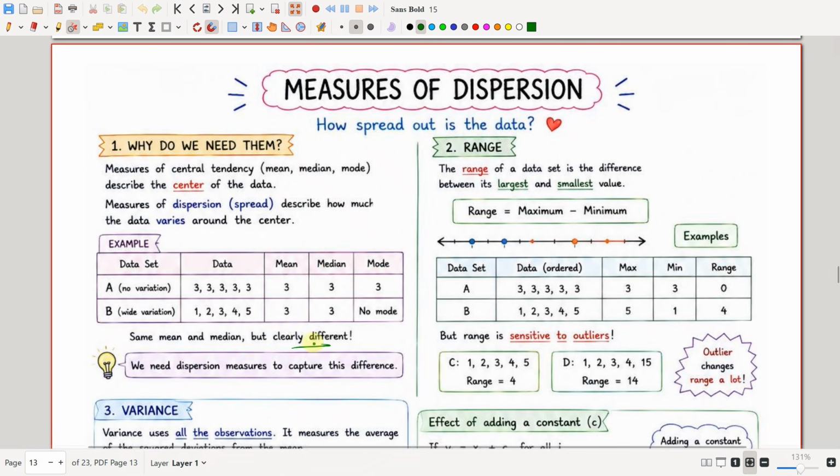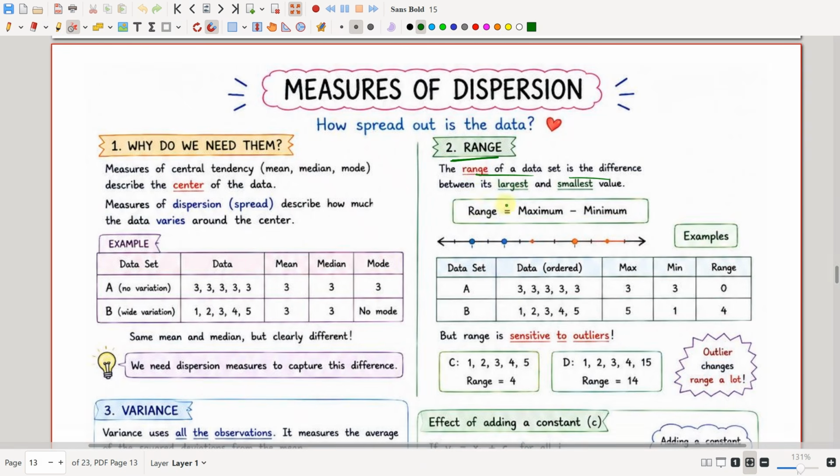So we do not see the difference here. The values are different, but we are getting the same mean and median. So the mean and median fail to capture the difference in these data values. So we use dispersion measures to capture this difference. Let us see the range.